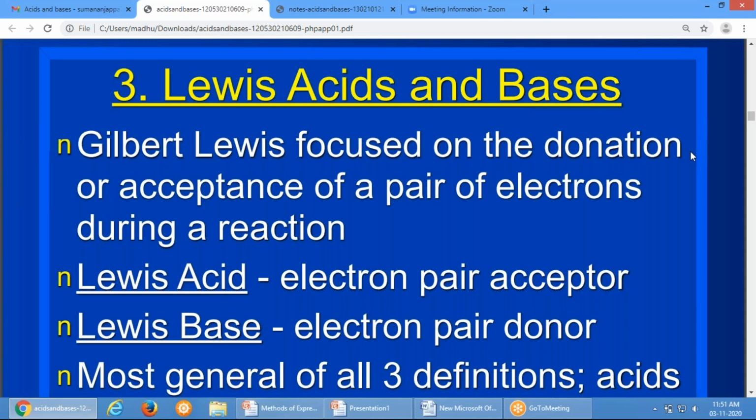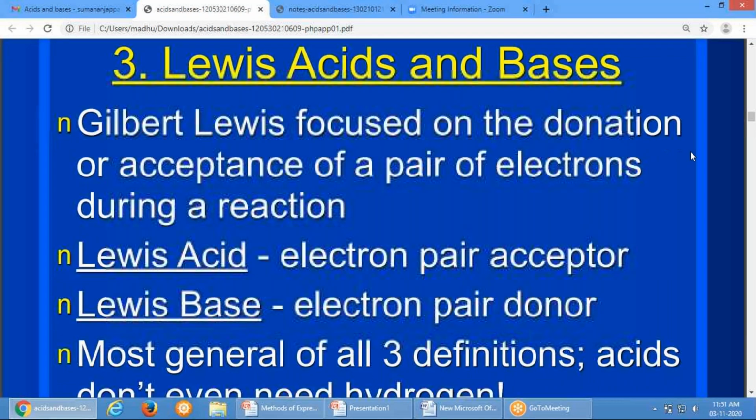According to Lewis, an acid is a substance which can accept an electron pair. According to Lewis, a base is a substance which can donate an electron pair. So this talks about whether electrons are lost or gained, and based on that, acids and bases are classified.